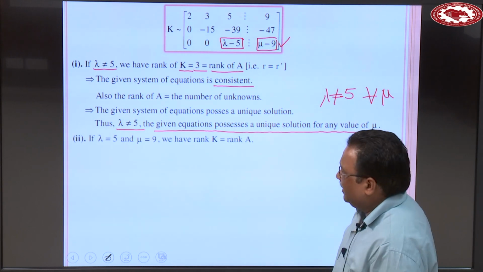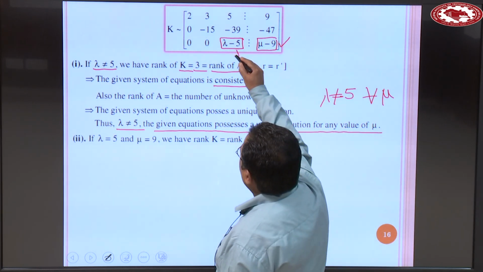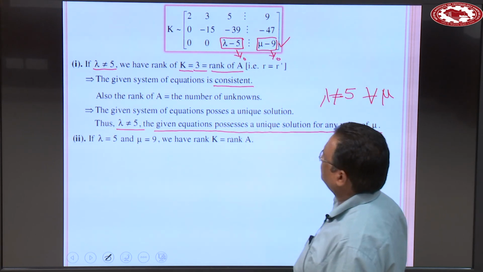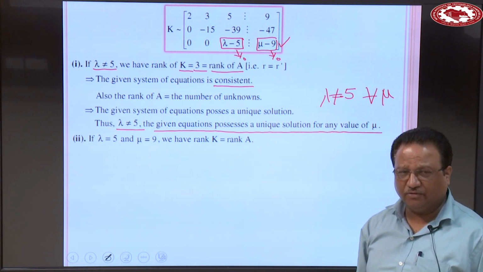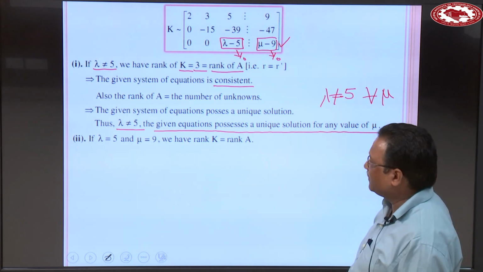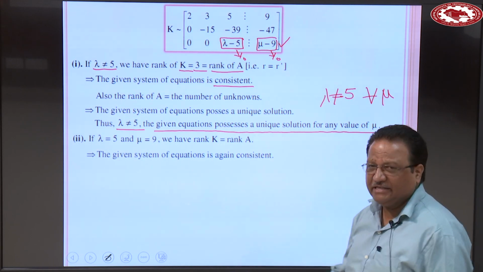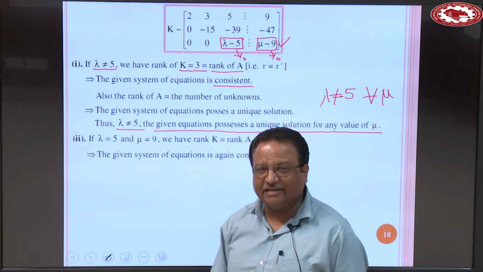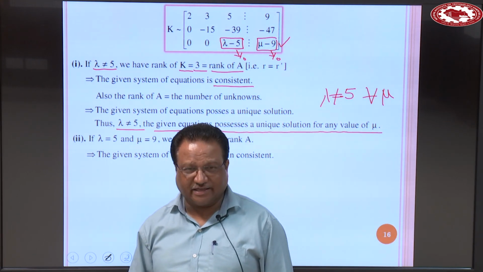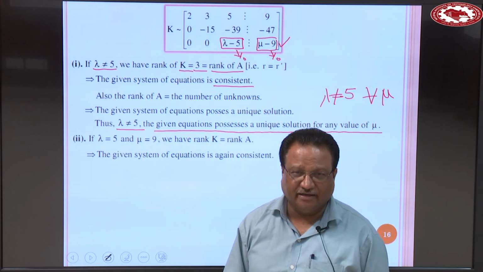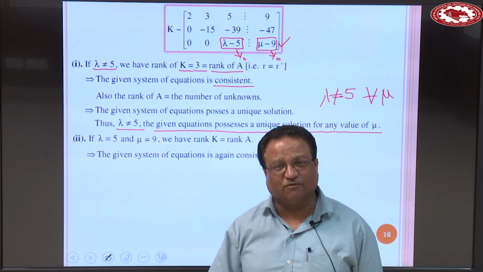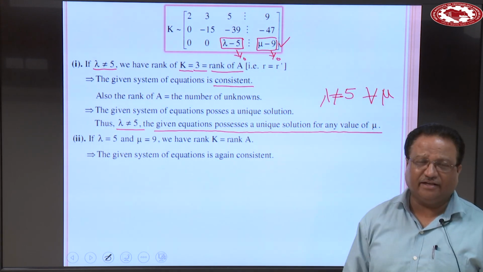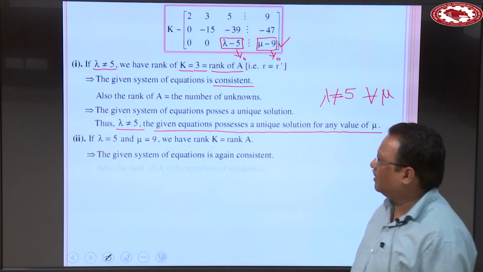Okay. Now, when lambda is equal to 5, this term becomes 0. When mu is equal to 9, this term becomes 0. Means rank of A is 2, rank of K is 2. Clear? This means the system is said to be consistent. But in that case, rank is 2 for A as well as K, but the total number of unknowns is 3. This means 3 minus 2, so one unknown you can choose arbitrarily. And when you choose one unknown arbitrarily, we have an infinite number of solutions.